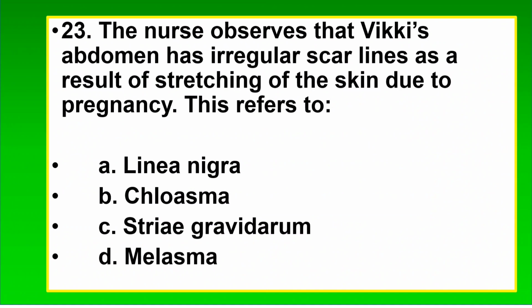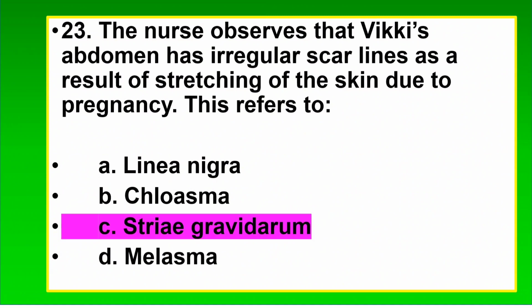23. The nurse observes that Vicky's abdomen has irregular scar lines as a result of stretching of the skin due to pregnancy. This refers to A. Linea nigra. B. Cloasma. C. Striae gravidarum. D. Melasma. The correct answer is C. Striae gravidarum are stretch marks. Linea nigra is a brown line.